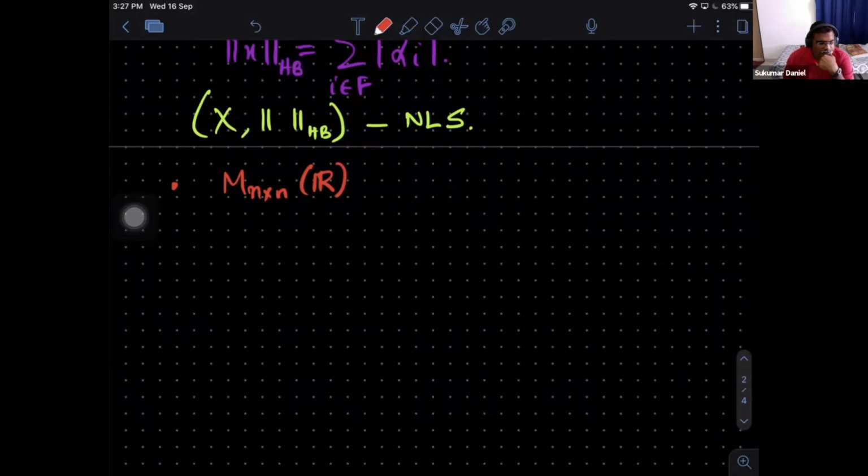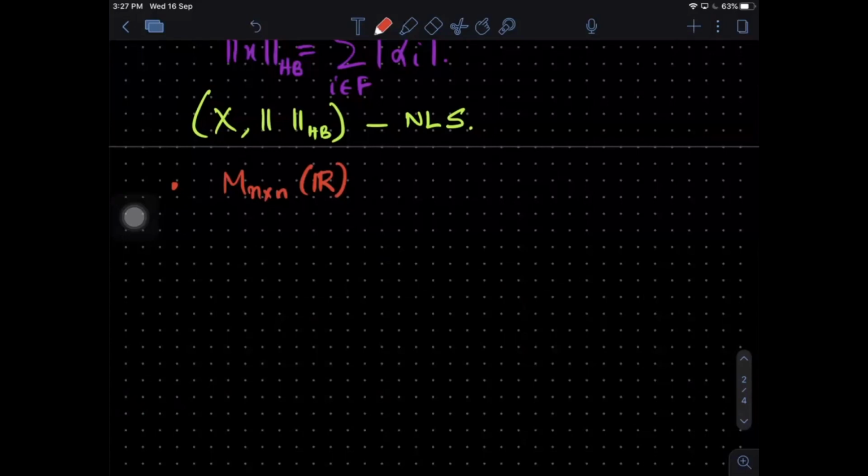Vaishnavi? Can you think of a norm? You can take A11, where the matrix is defined by Aij.